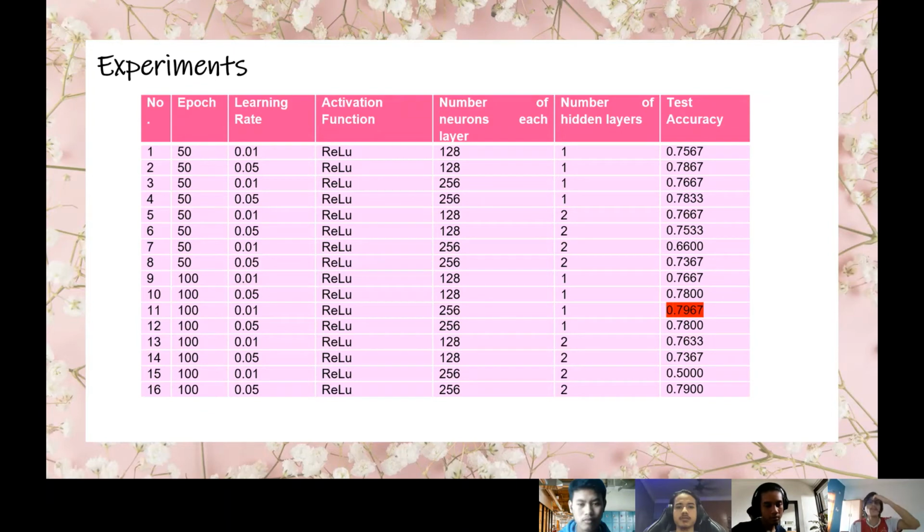This is the result of all the experiments that we conducted, a total of 16. We differentiated the experiments by hyperparameters like epoch, learning rate, number of neurons in each layer, and number of layers. So the highest accuracy is 0.7967 and the lowest is 0.5.